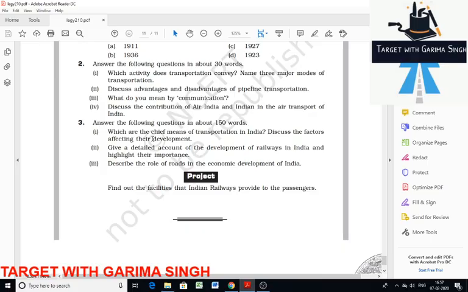Railway is for carrying heavy and bulky goods and a large number of passengers within the country. Then road plays an important role in linking the interior areas with the market, as well as facilitating door-to-door service. Pipeline is basically for liquid material transportation. Water transport is an ideal means for engaging in international trade through the long coastline of India. Then air transport has become a very important means of rapid and frequent movement of people and light cargo over long distances. So you can mention here land, air, and water, and just explain a little bit.